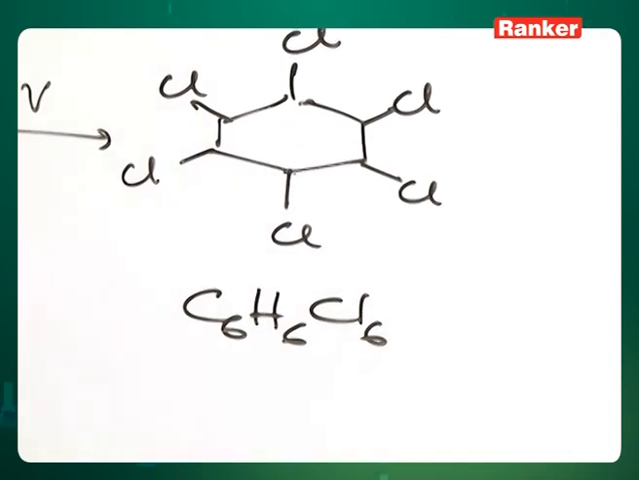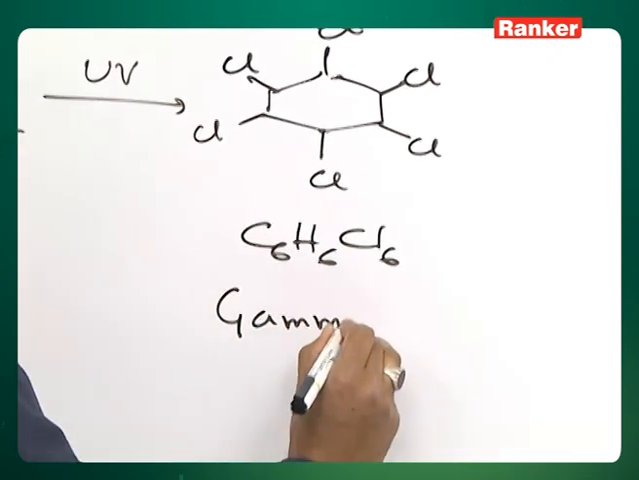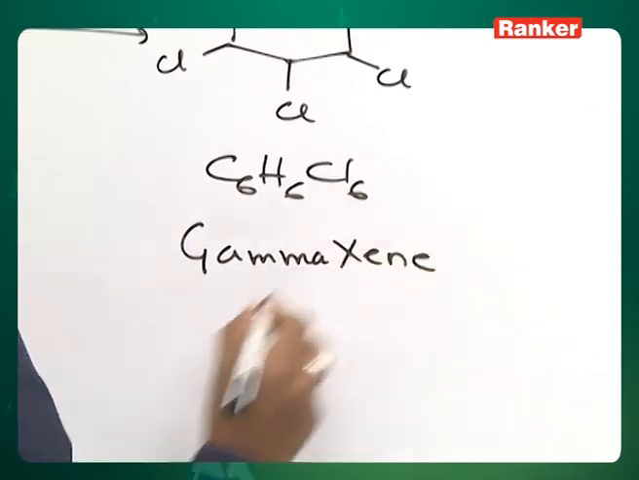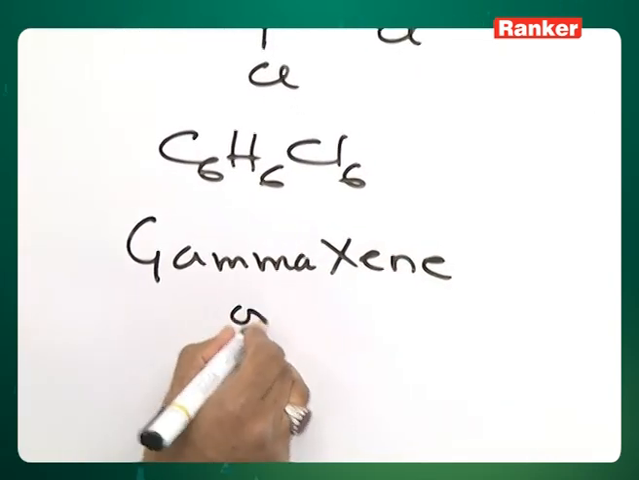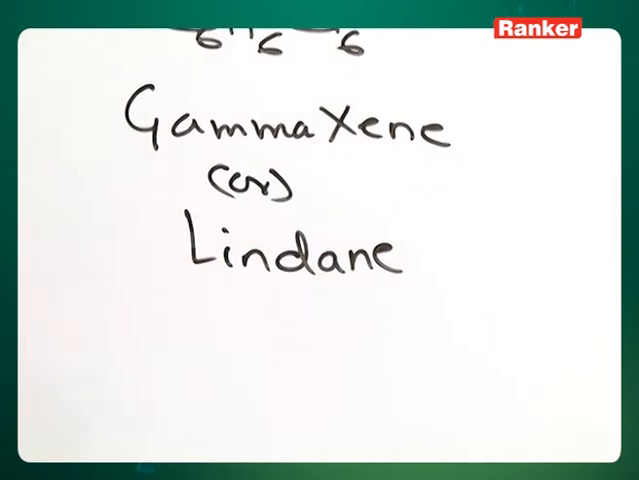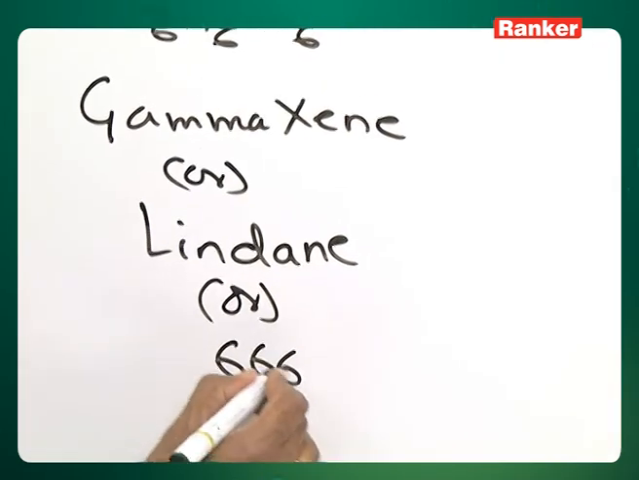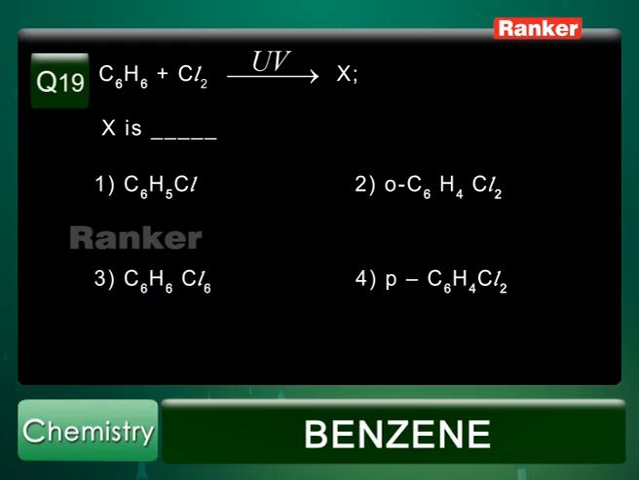C6H6Cl6. It is called gammexane, or lindane. It is also sometimes called 666. The correct answer is gammexane.